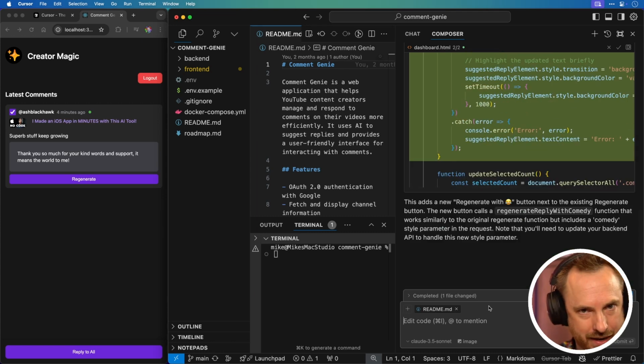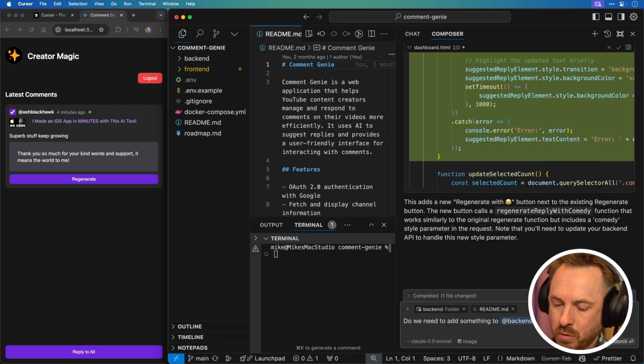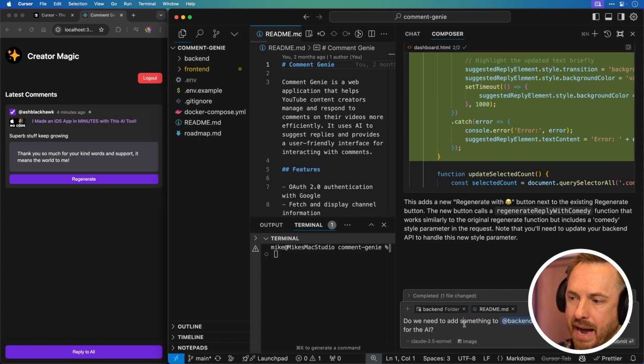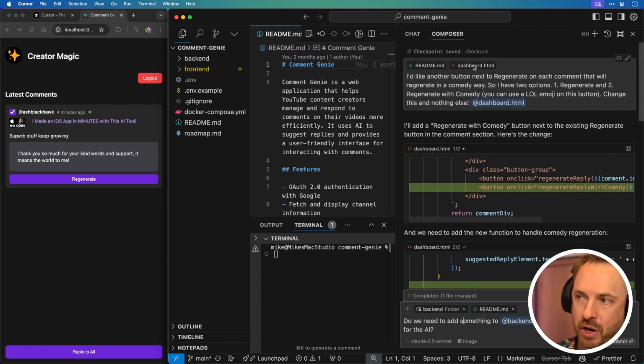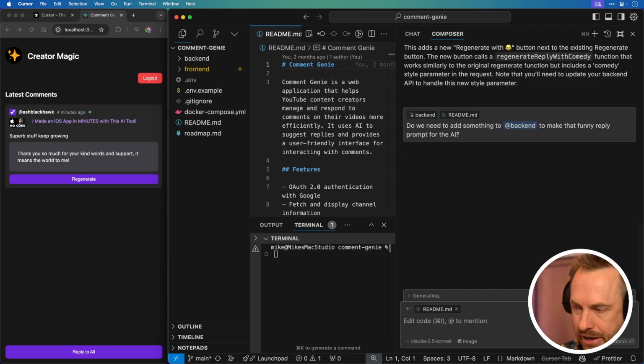I'll just check, because I'm not sure about this. Do we need to add something to @backend to make that funny reply prompt for the AI? Just want to check this. I'll actually accept those changes so far, because I can always roll them back. That's another cool feature of Cursor. You can actually click checkout if you didn't like the changes, and it will roll your changes back. But let's just roll this and see.